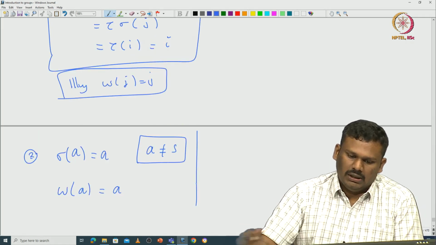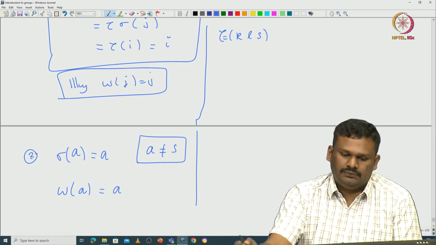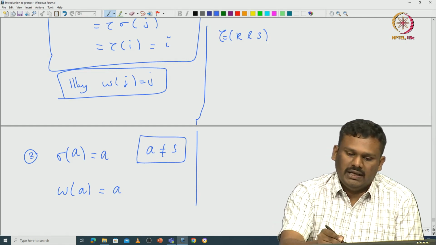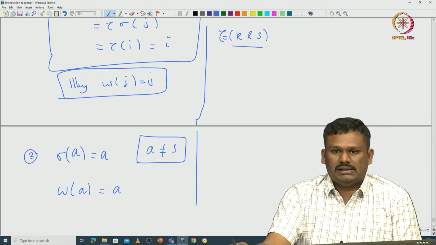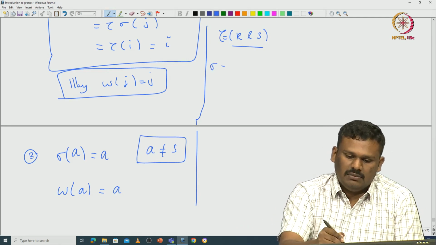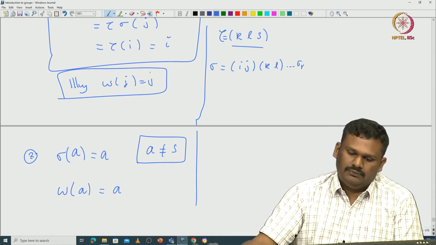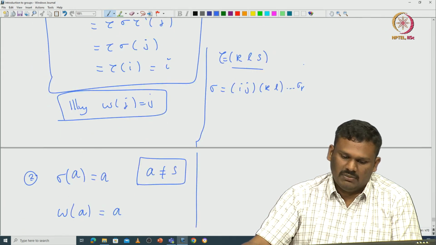Because again recall what is tau? Tau is nothing but (k l s). Okay. So, anything apart from this (k l s), everything else is fixed. So, now what is sigma? Sigma is (i j)(k l) and so on, sigma of r. Okay, that is your sigma.